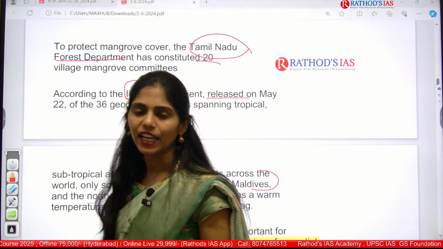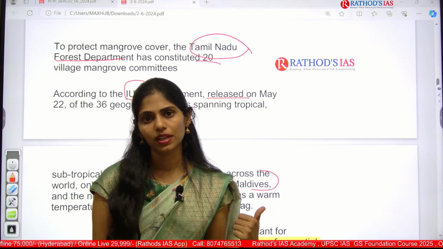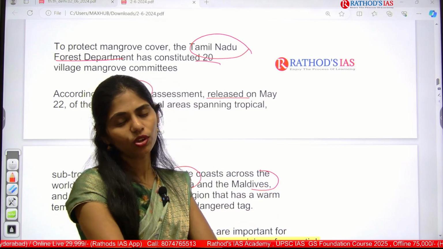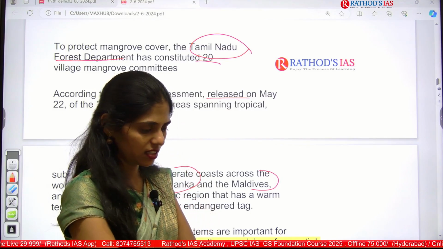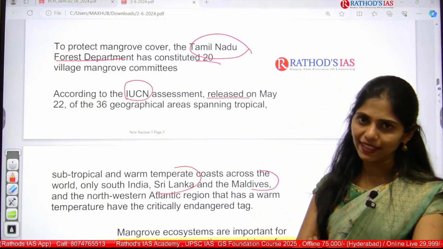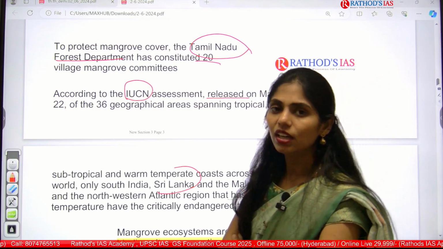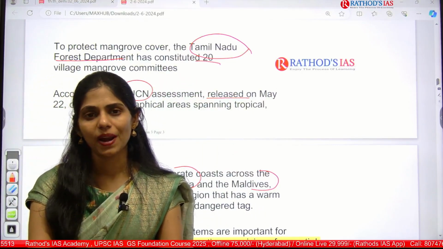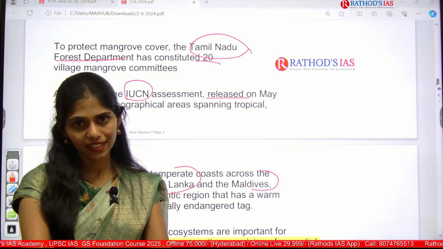So, if you are not taking care of them, or if you are not making more efforts to conserve them, then they will become extinct. So, because of this, yes, we have to see. And whenever you are reading environment and ecology, in this IUCN Red List we have different categories. So, we have critically endangered, vulnerable, like that. So, you have to know what the criteria are. What is the criteria to keep any species, it may be an animal species or bird species or plant species, in that list? What is the criteria to be met? So, you have to know that criteria.